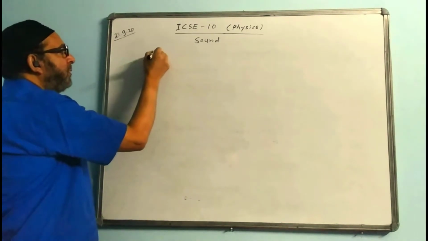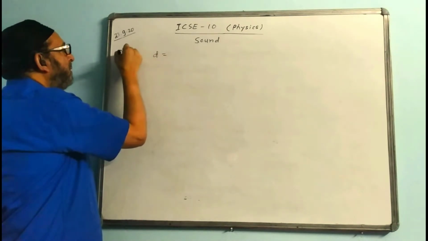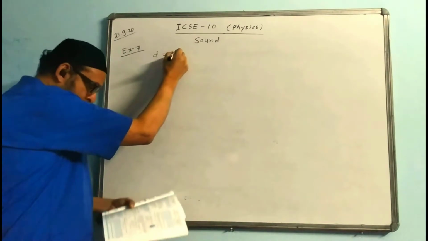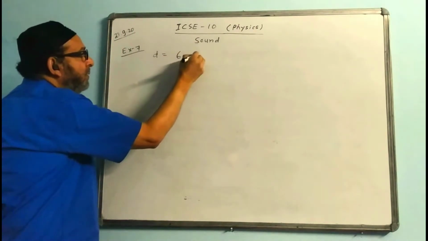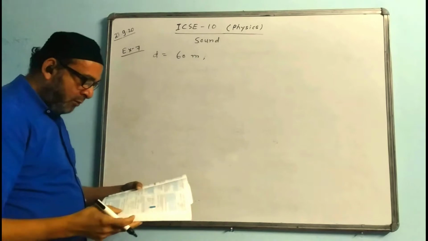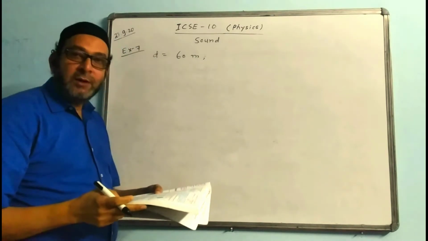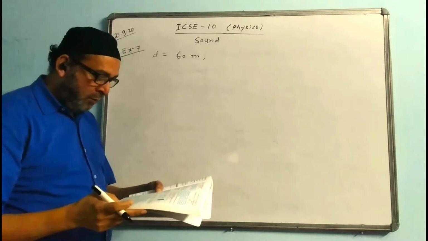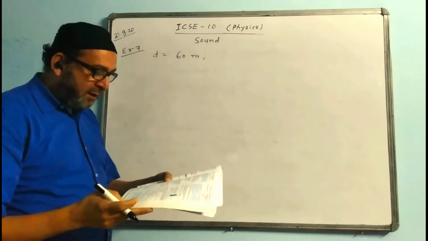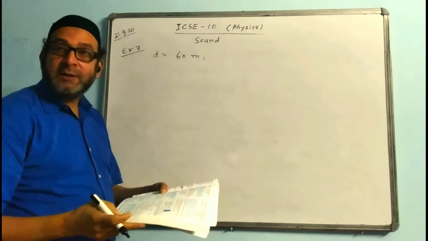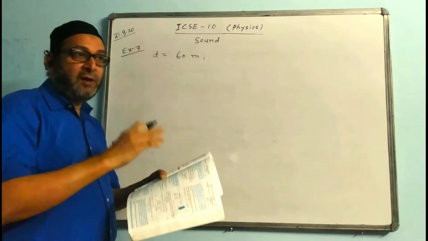You can write down the information: D is equal to 60 meters. Now, the boy continues to clap, and every time an echo is heard. That is, 1 clap means 1 echo. Another boy finds that the time taken between the first and the 51st clap is 18 seconds.